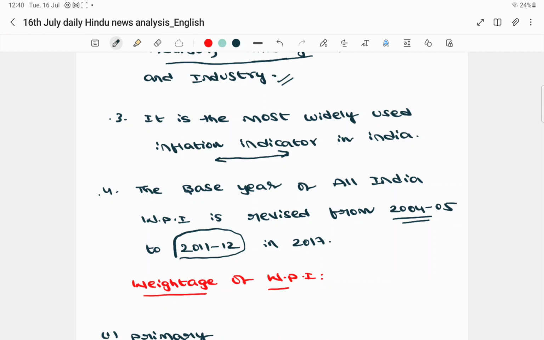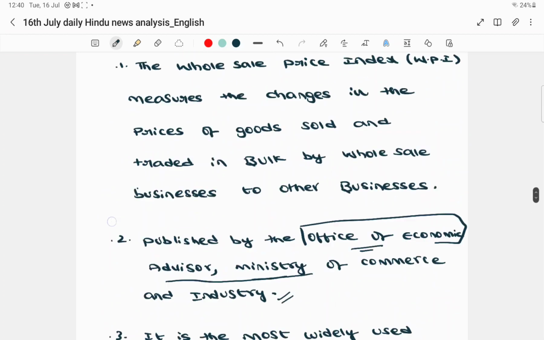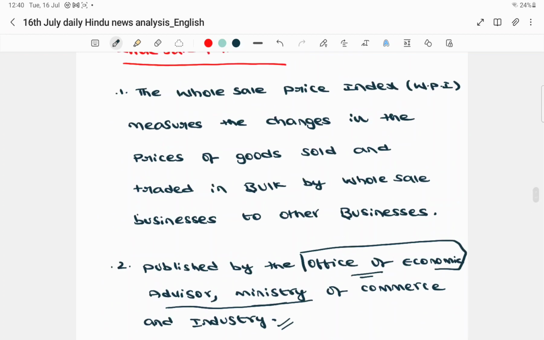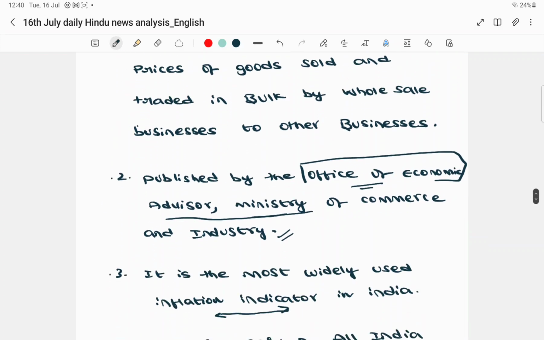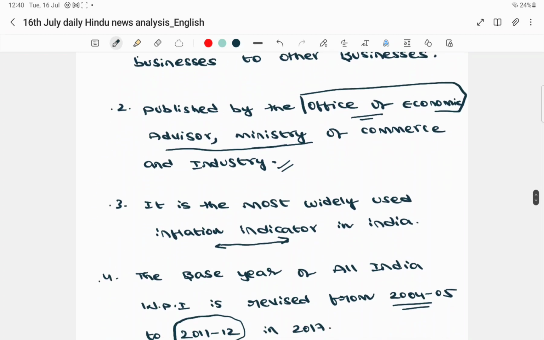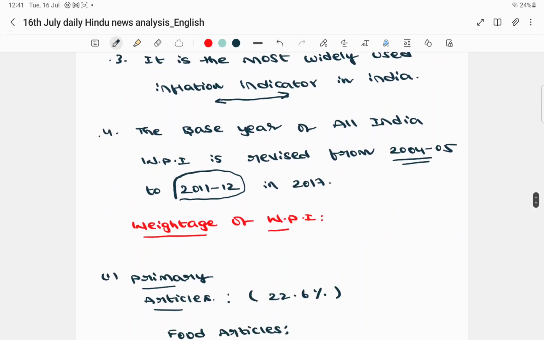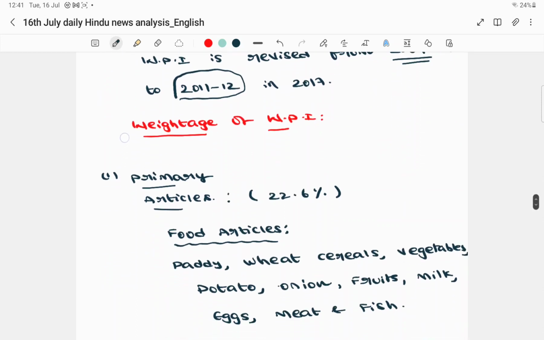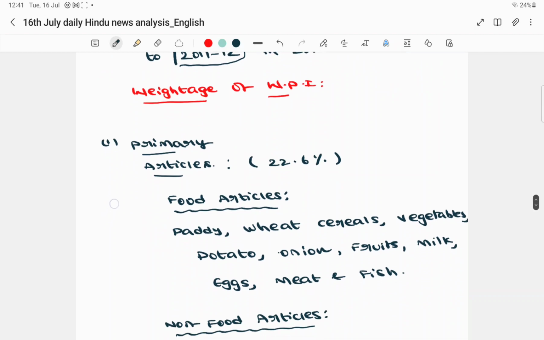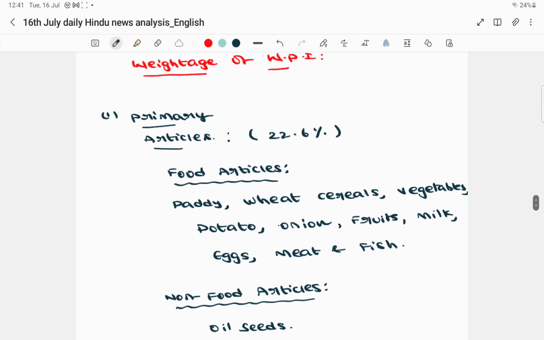Okay, so once you are thorough that the Wholesale Price Index is basically an index which measures the changes in the prices of goods at the wholesale level, that was the first point. The second point is that it is published by the Office of Economic Advisor, which comes under the Ministry of Commerce and Industry. The third point, it is the most widely used inflation indicator in our country. And the fourth point we talked about is the base year, 2011-12. Now what are the components under the WPI index? We have three primary components, friends. The first and foremost is something called primary articles.